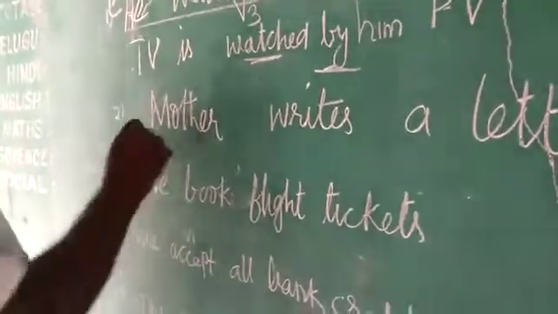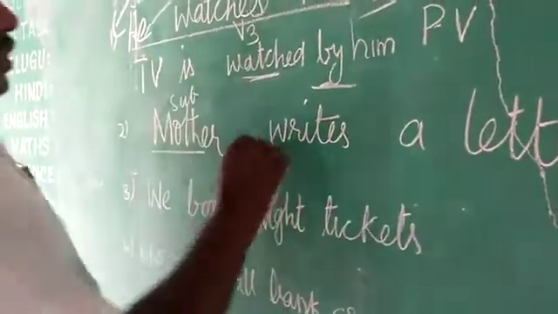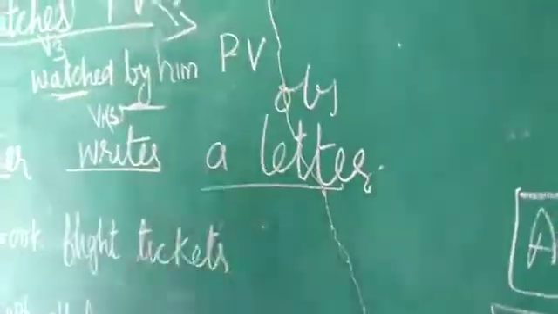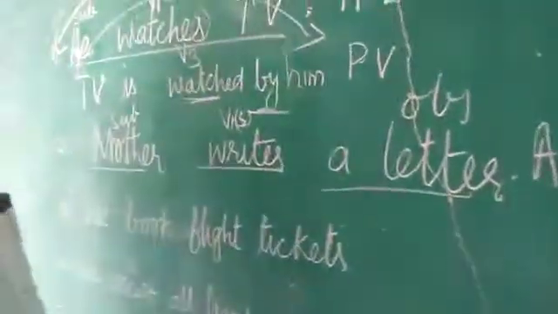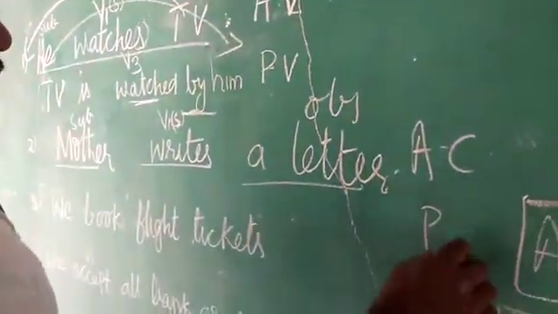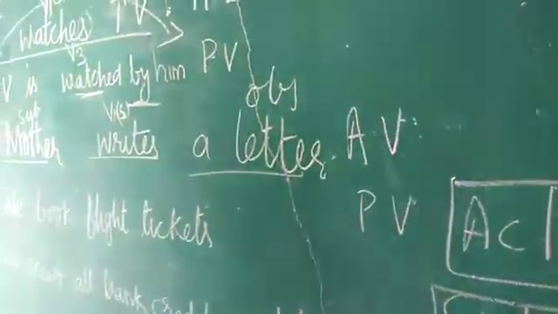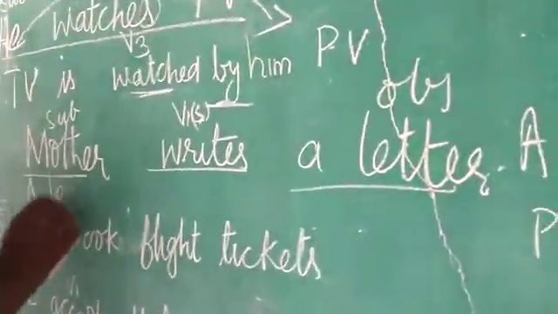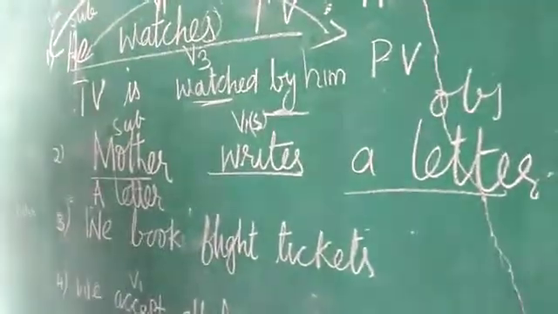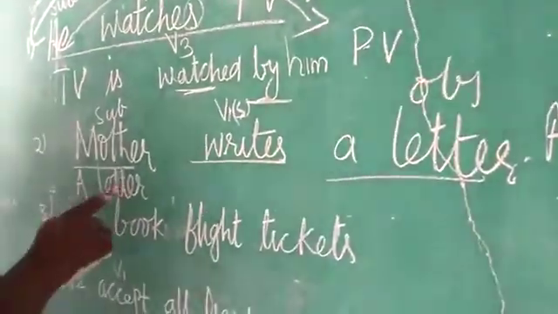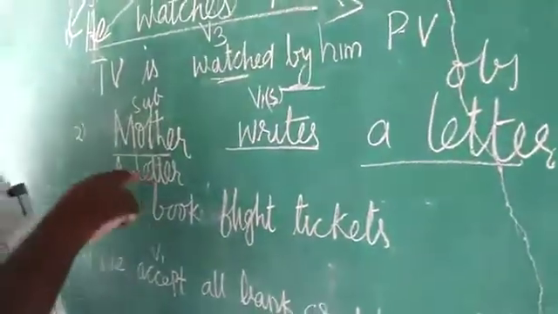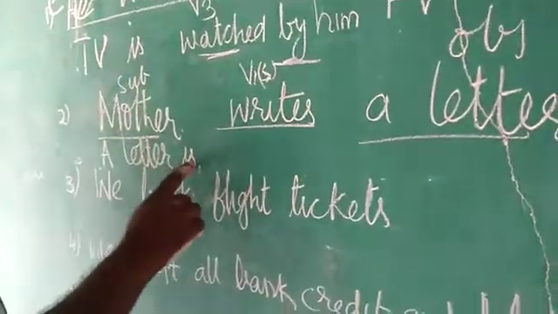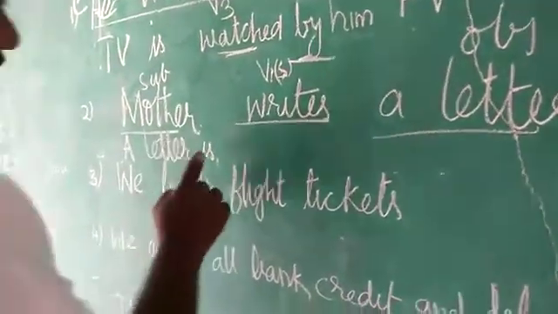You will understand better. This is the subject. This is the V1 with S. And this is the object. So it is in active voice. Now you are going to change it into passive voice. So the object becomes the subject. A letter. As I told you, children, if the object becomes the subject and it is singular, you take is. We are talking about one letter. So I took is. A letter is.